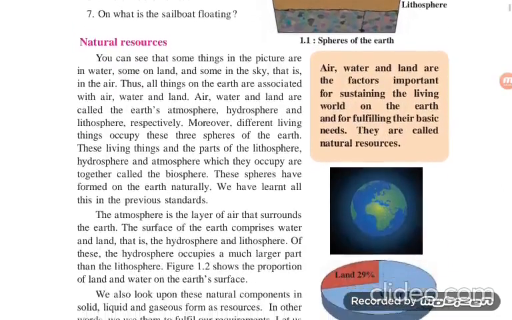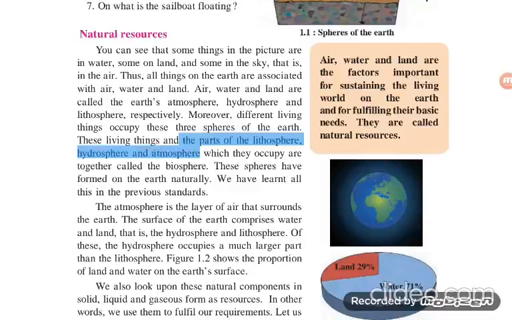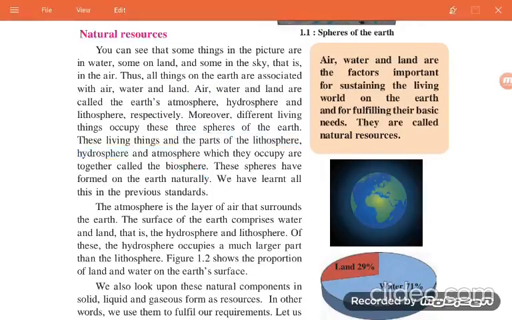Now, natural resources. Everybody knows that there are 3 types of natural resources: air, water and land, which we see in our surroundings. You can see some things in the picture in water, some on land and some in the sky, that is, in the air. All things on the earth are associated with air, water and land.